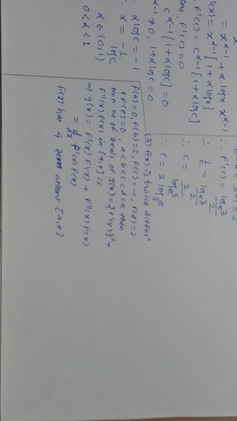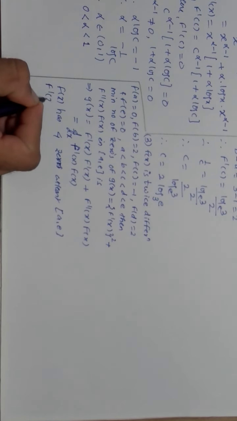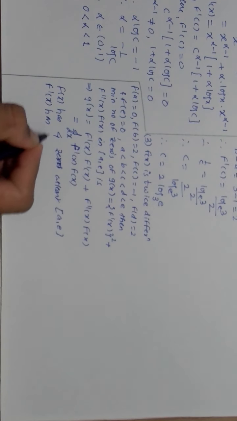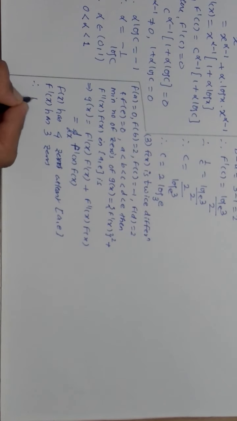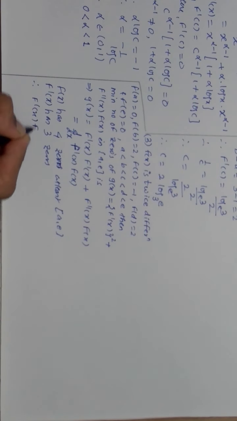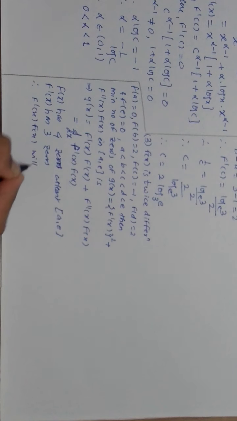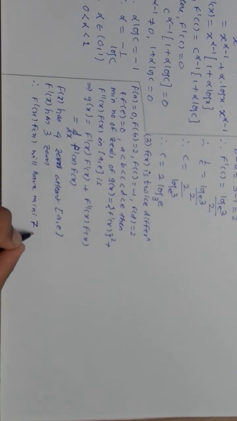Okay, so if f(x) has 4 zeros, then if you go to my video you will come to know that f'(x) will have at least 3 zeros, and the same between a and e. So obviously f'(x) into f(x) will have 4 plus 3, minimum 7 zeros, that is at least 7 zeros.